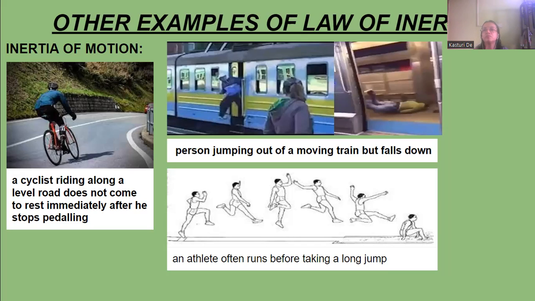So this is the picture. He's jumping out and then he is falling down.